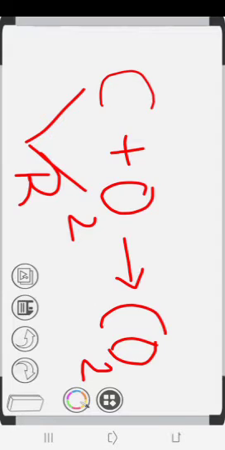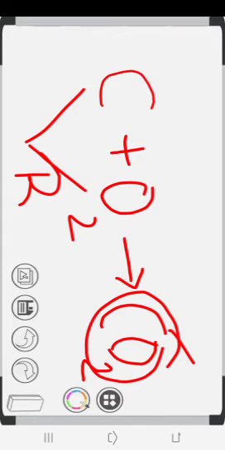I have explained this in the class, but no worries, we have the same thing again this year and next year. And this complete thing is a chemical reaction. So C and O2 on the left-hand side are the reactants, and CO2 is the product.